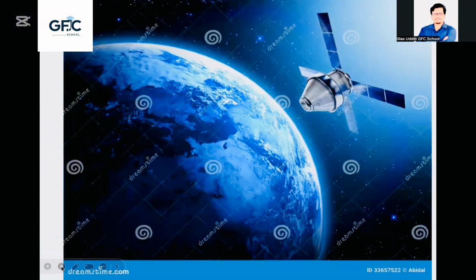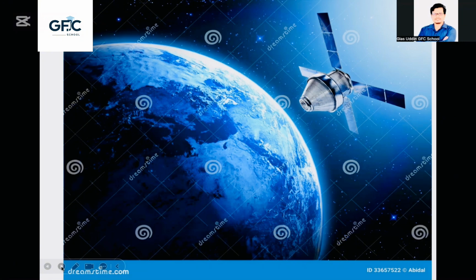From this picture, you may feel the force between earth and the satellite. This is a satellite, and the satellite is rotating around the earth. It is earth. You know, there are a lot of artificial satellites which are rotating around the earth.